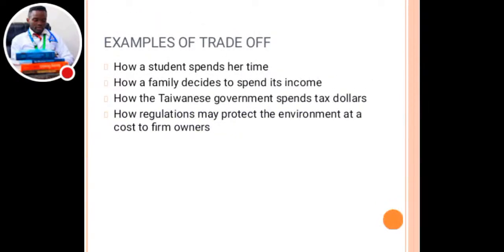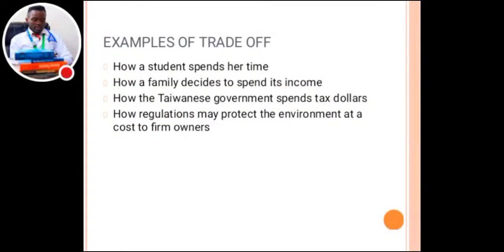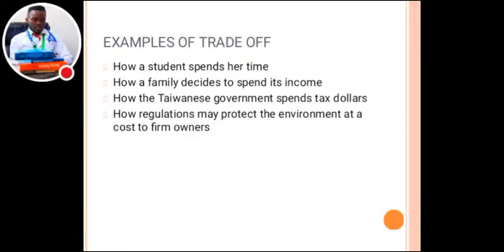Okay. The second principle, we're just looking at examples of trade-off. Number one, I can give an example of how a student usually spends their time, and how a family decides to spend its income, and how the Taiwanese government spends tax dollars, or even how the Zambian government spends their tax in Kwacha.